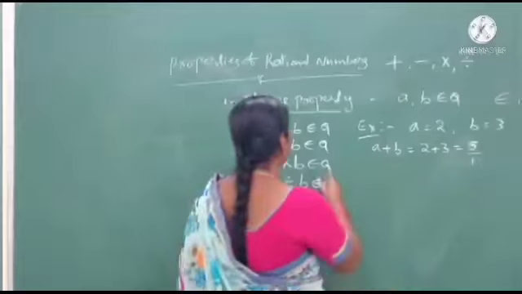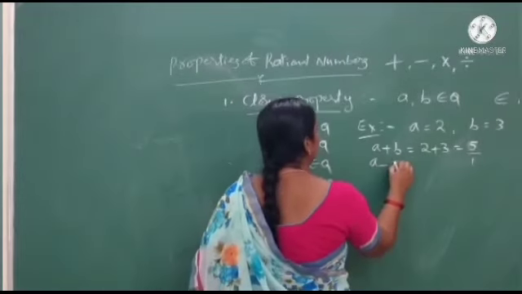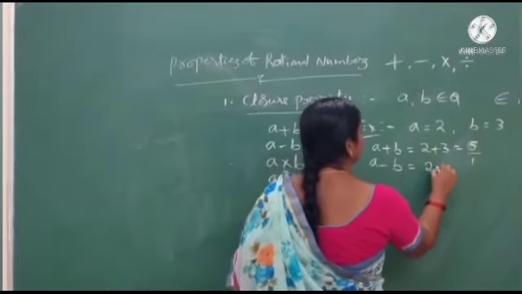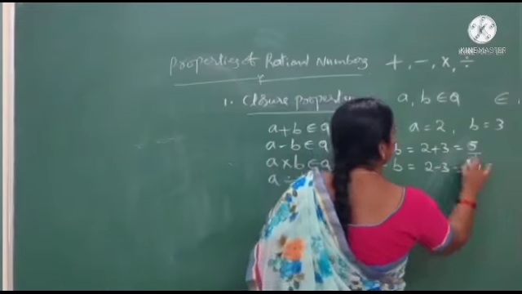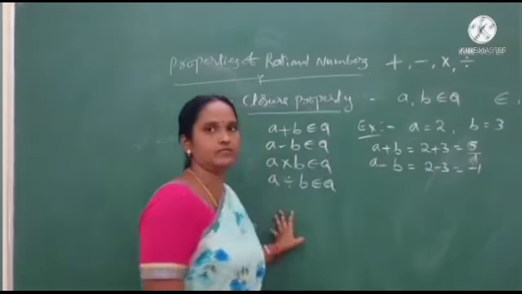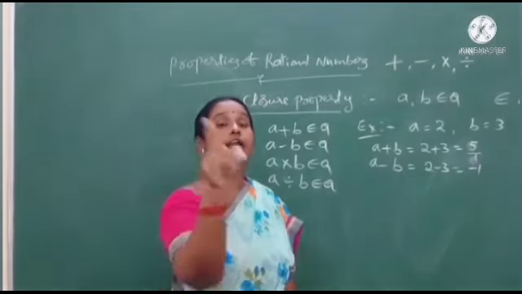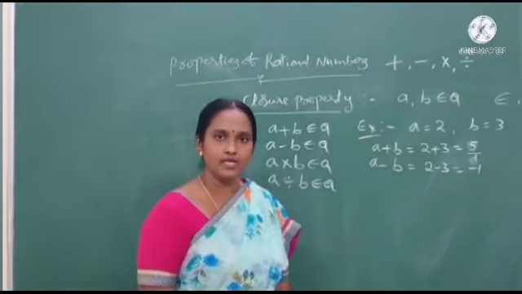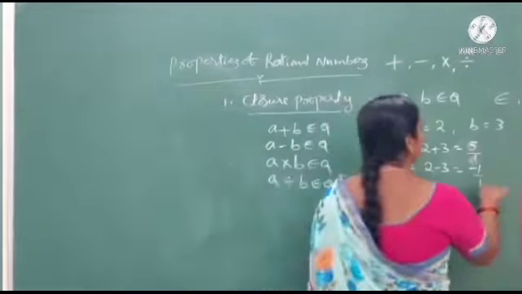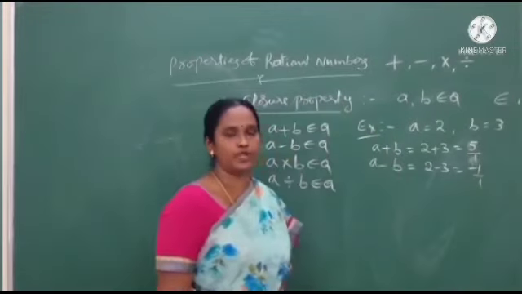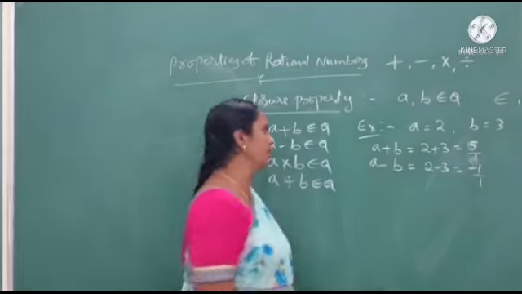Okay, and after that we go for the next operation. a minus b means 2 minus 3. 2 minus 3 we get minus 1 here. Minus 1 is also a rational number. It can also be written in the form of p by q.